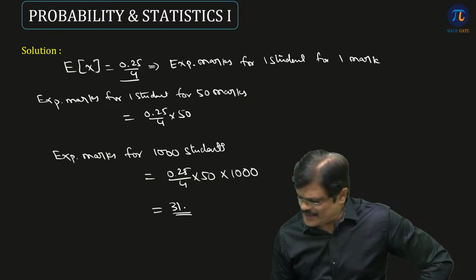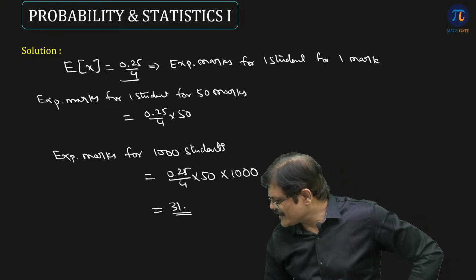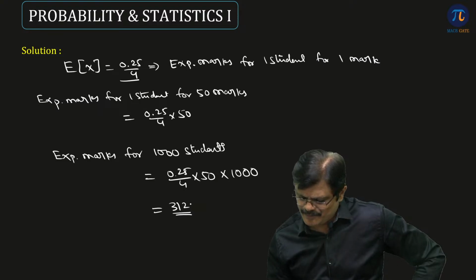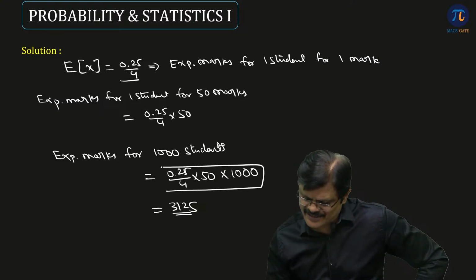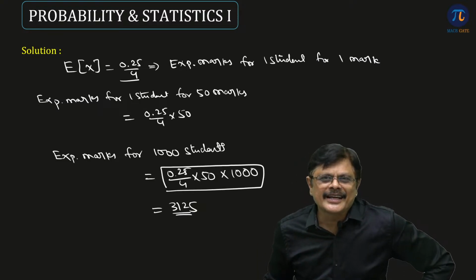Please verify, sir. I remember this answer. Somewhere I have written also 3125, I think. Please check this. Multiply this and get the answer. Is the idea clear?